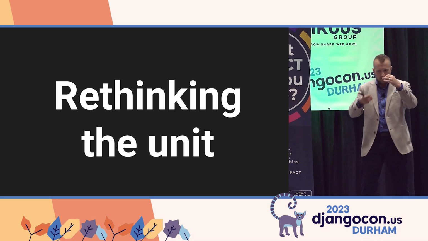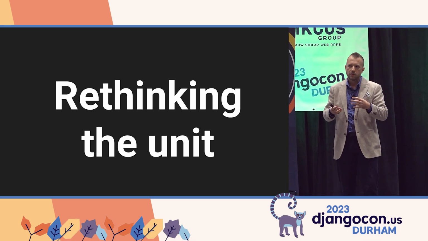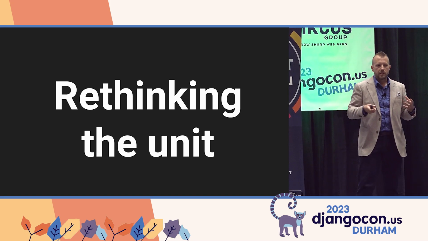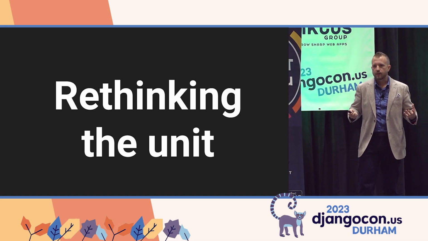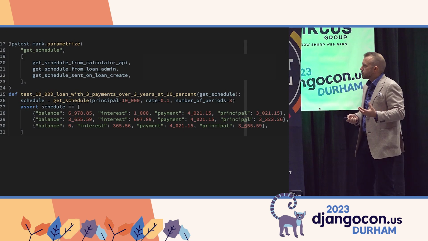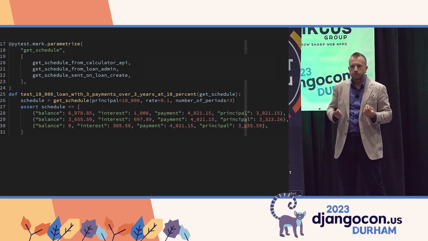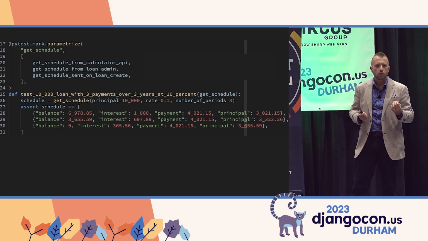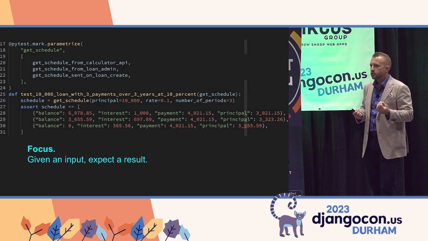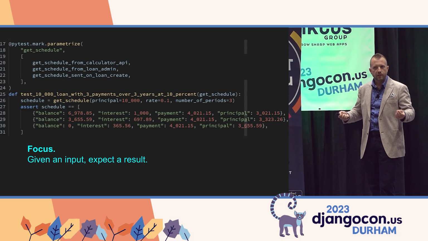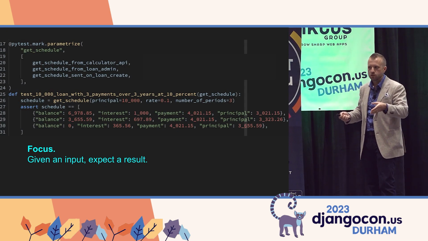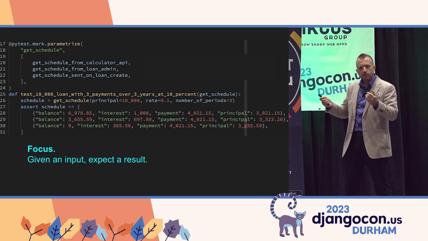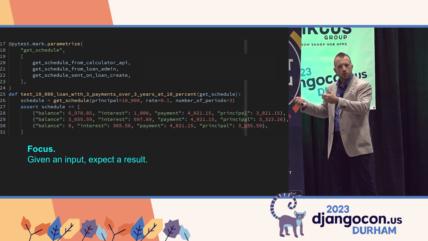Is the unit a physical, an actual piece of code? Or is the unit really a concept, an idea, a functionality? So what if we did something like this? What if we were laser focused on inputs like this setup, right? Our $10,000 loan with the interest rate and the number of periods. And we're very clear of what we expect as a result.